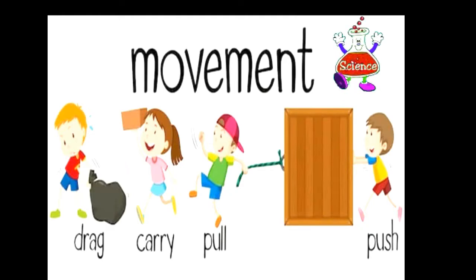He is pulling a box, and he is pushing a box. There are types of movement: drag, carry, pull, and push. Everybody keep in your mind that movement is dragging, carrying, pulling, and pushing.